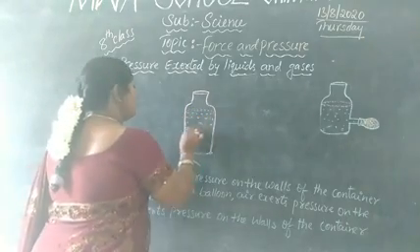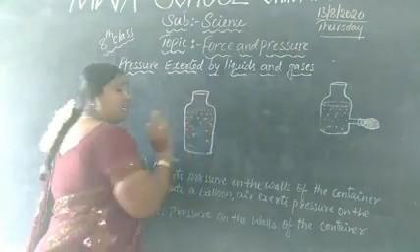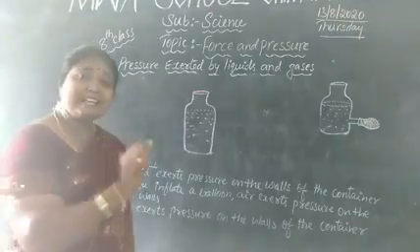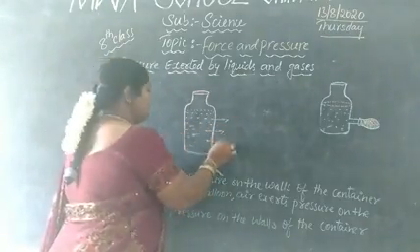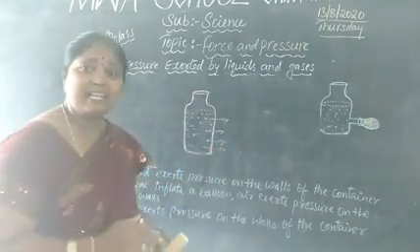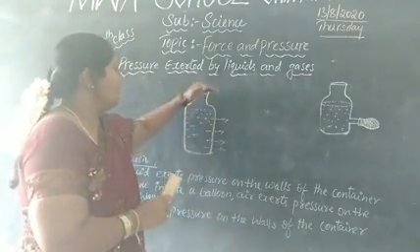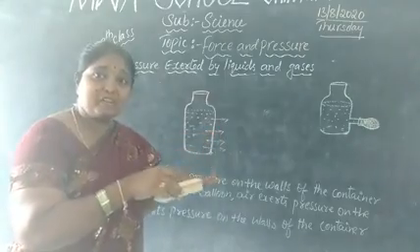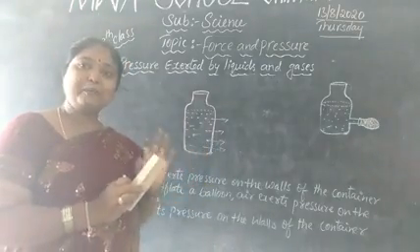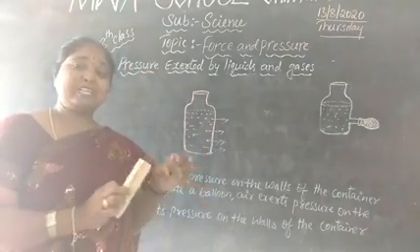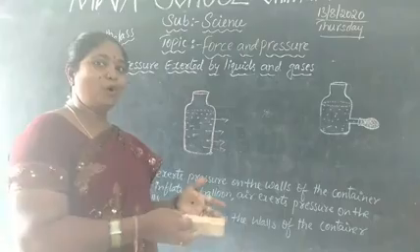Then what will happen here? In the upper layer, the pressure will be somewhat less, because here there is only one layer of water. Down below, the total layers of water will be present. So compared to the upper layer, the pressure in the lower layer will be somewhat more. How can we know whether the pressure is more here?